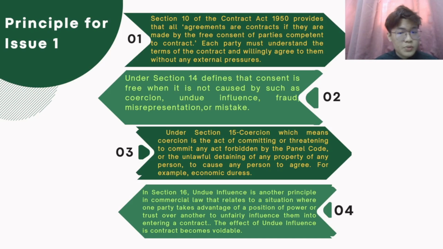Undue influence is a principle in commercial law that relates to a situation where one party takes advantage of a position of power or trust over the other to unfairly influence them into entering a contract. The effect of undue influence is that the contract becomes voidable.